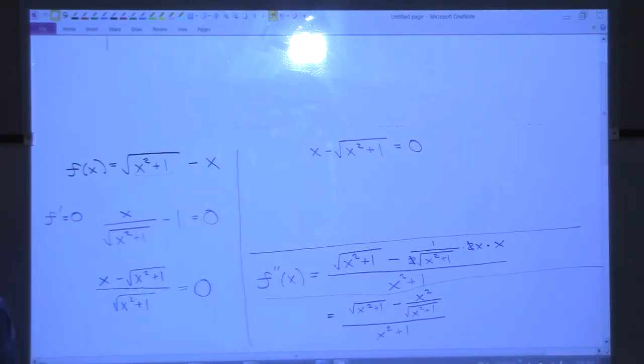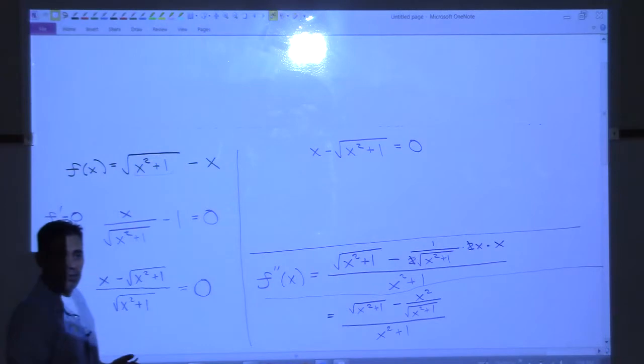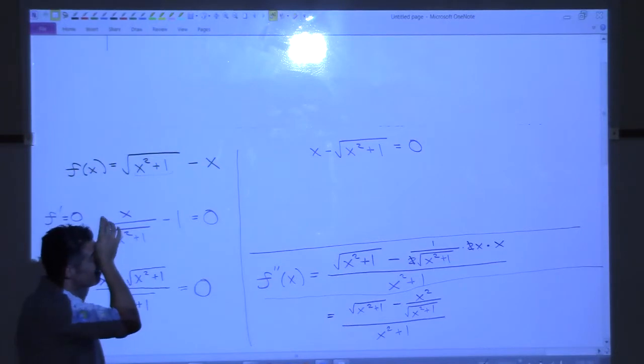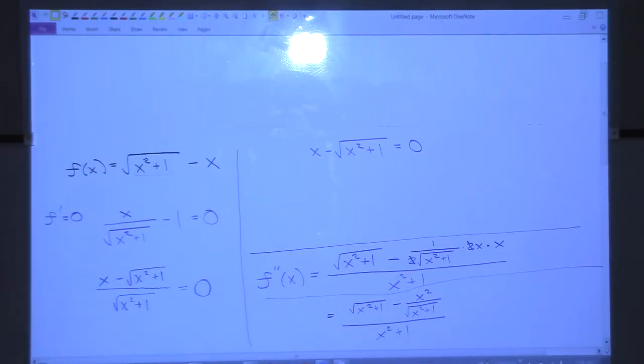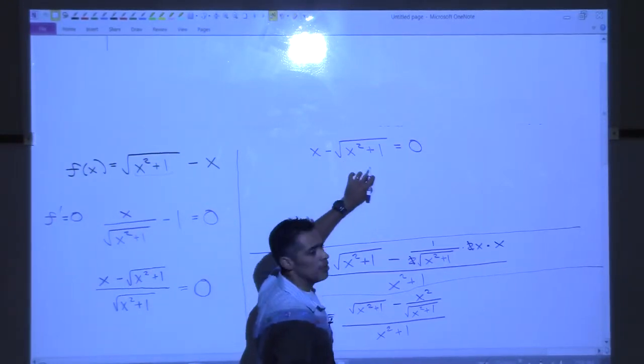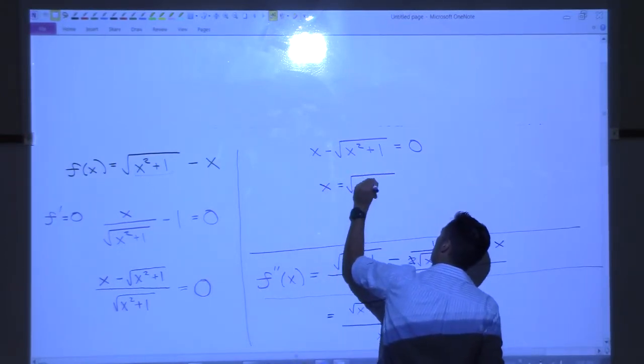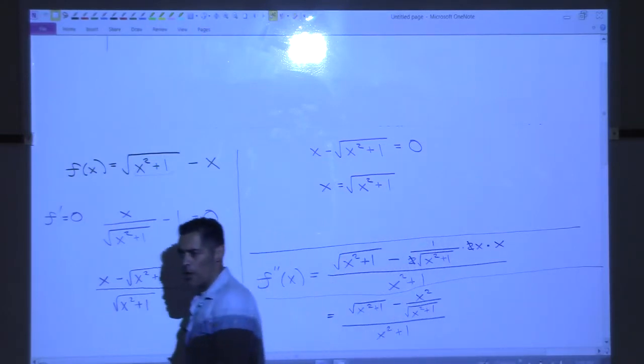That equation is called a radical equation, and that's something you hopefully learned in college algebra, how to do those. What are the steps to solve a radical equation, or a square root equation? Isolate the root. Get the root by itself first, on one side of the equation. Since this is a minus, I'm going to move the root to the other side. And what's the whole purpose of doing that? So you can square both sides.